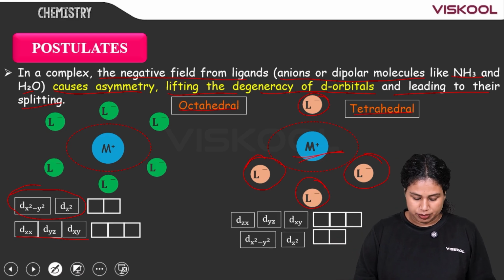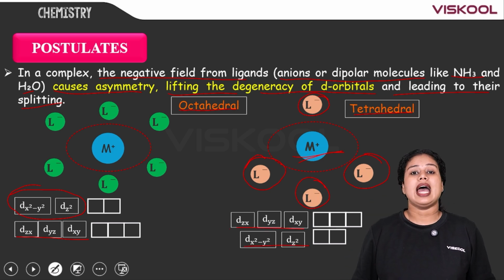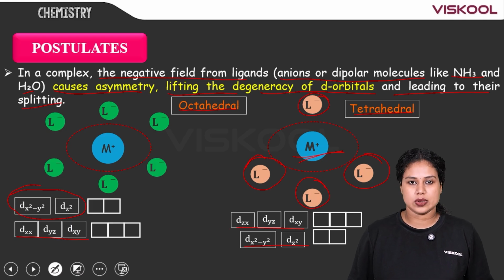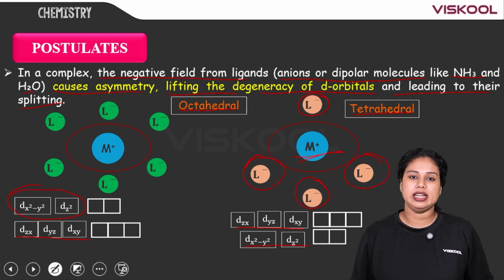Here you can see the non-axial orbitals have higher energy when compared with the axial orbitals, that is dx square minus y square and dz square. Is it clear to you? So these are the postulates of crystal field theory.